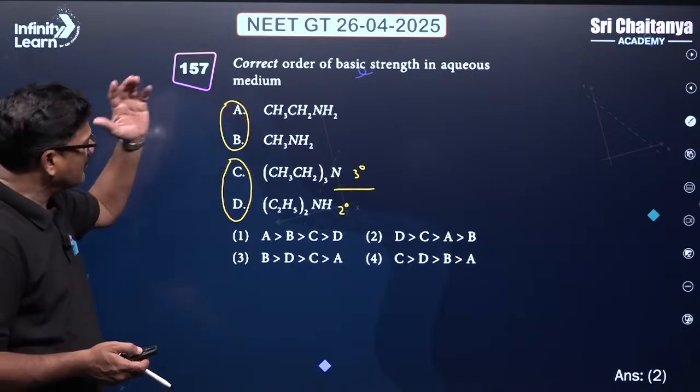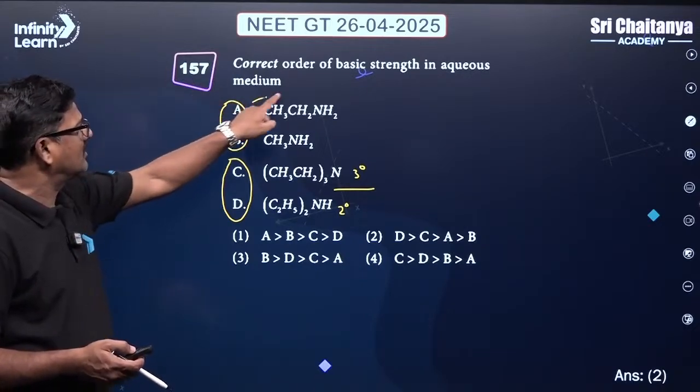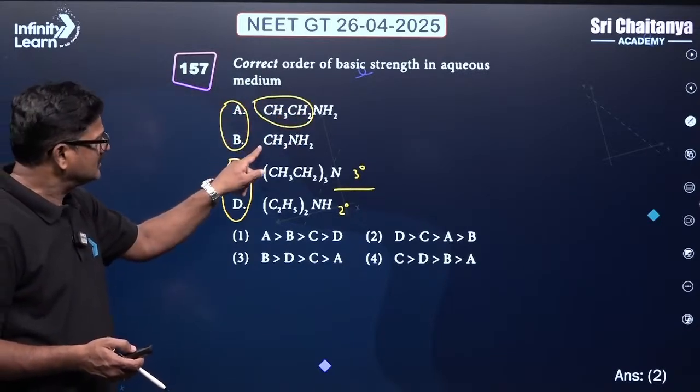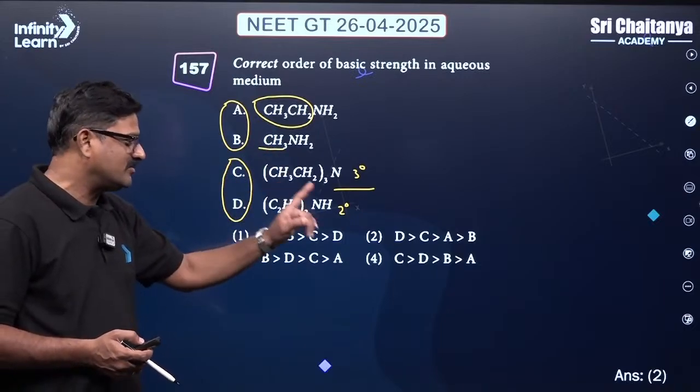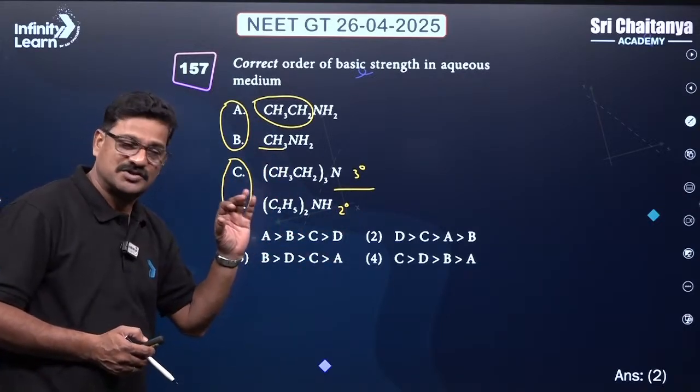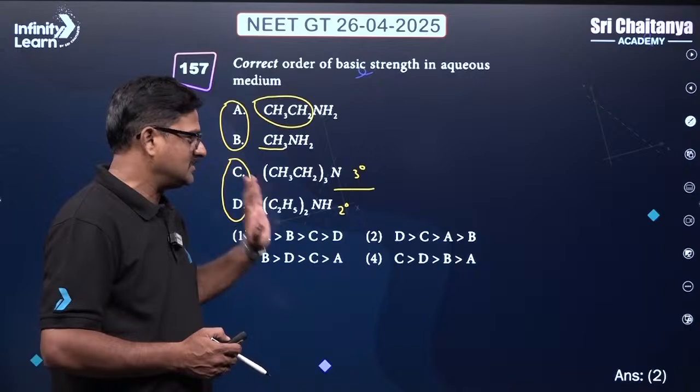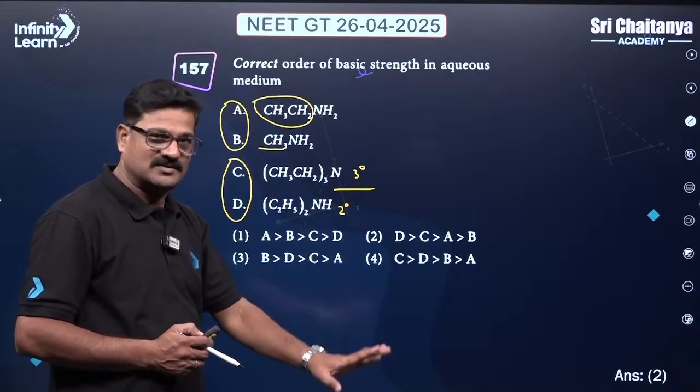Both are primary amines, one bulky and one simple. So DCAB, this is very important. You can check the steric factors plus inductive effect.